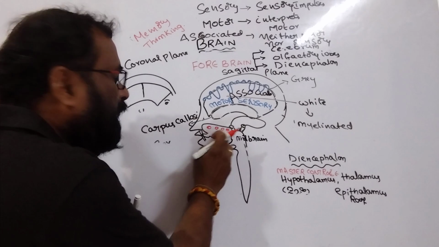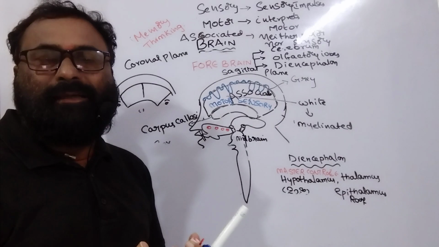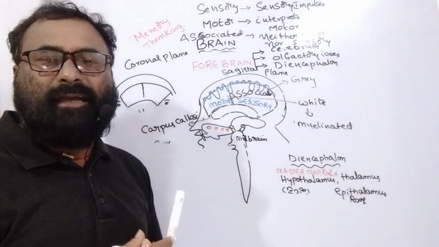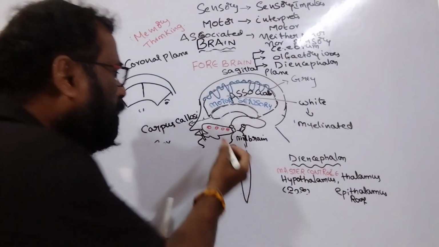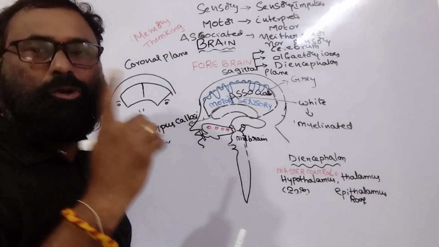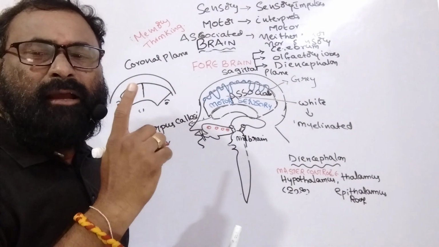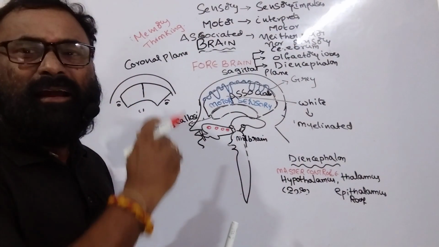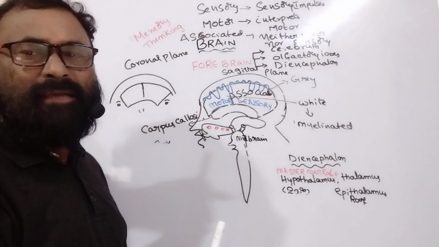It is useful for liberating many hormones, for example growth hormone releasing hormone, thyroid secretions releasing hormone, and adrenal secretions releasing hormone. So releasing hormones are liberated from the hypothalamus, the very important portion of the diencephalon. It coordinates functions with the help of hormones. Hormones are synthesized here and then transported, and they are said to be releasing hormones.